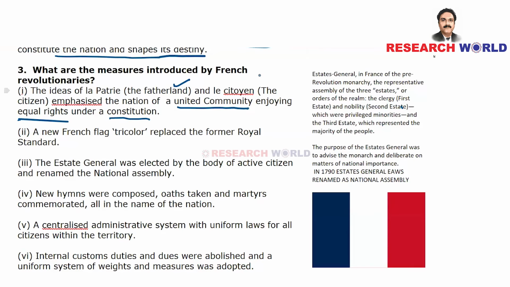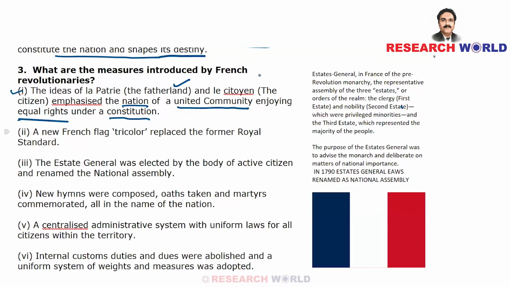So, ideas of la patrie, the fatherland, and le citoyen, the citizen: fatherland, citizen, and the nation. And how should the nation be comprised? Of a united community enjoying equal rights under a constitution. That is point number 1.